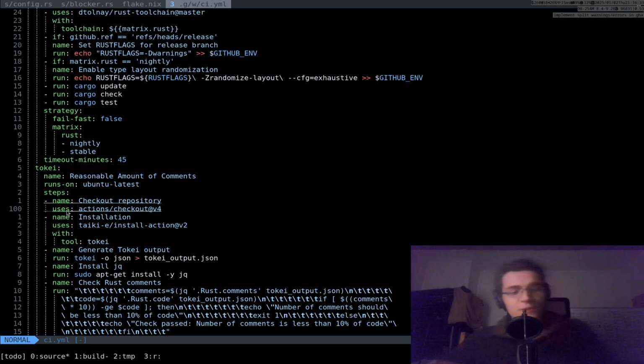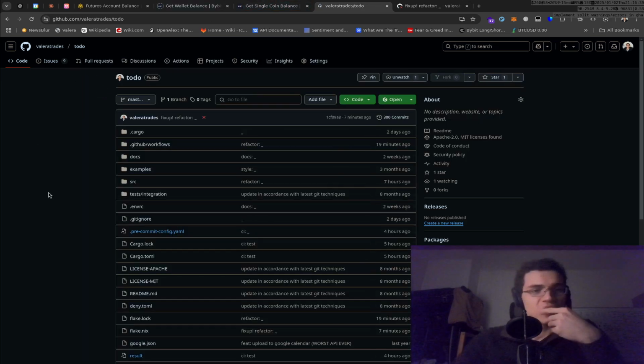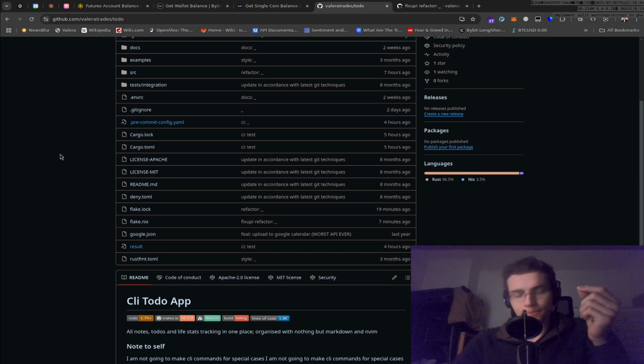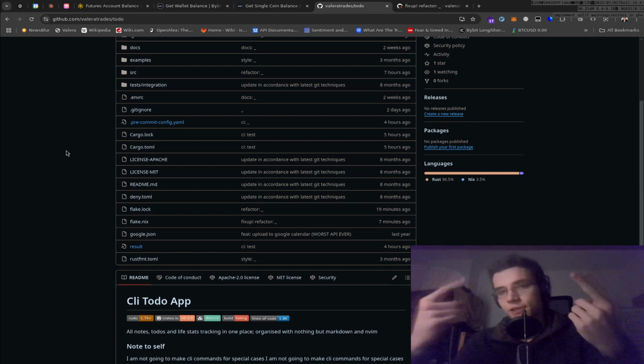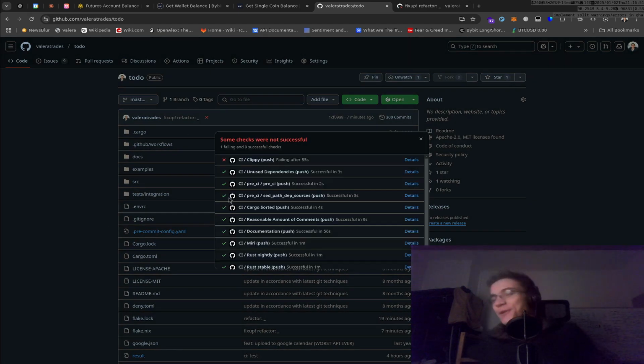I probably also want to make another thing that would split the errors and warnings from the CI. Now nobody does this. Normally people either don't have the CI or there's no convention for it, right?